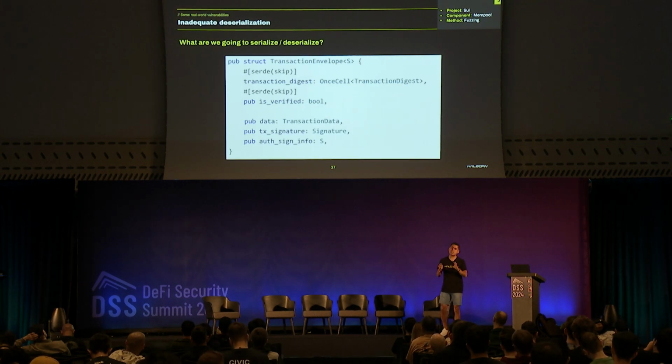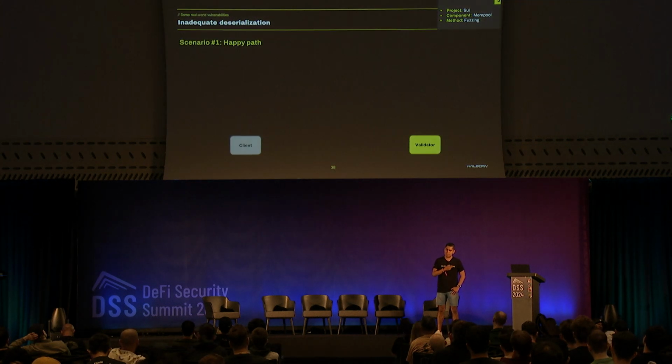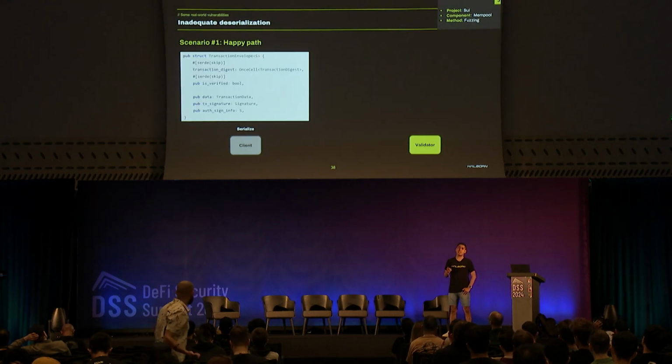OK, this is the structure of a transaction. Here we have the data, the raw data, and the signature. And look at this. This is the happy path. The client has this structure of a transaction, and it sends it to the validator, and the validator has the same structure of the transaction. So everything happens correctly. I'm going to pass this. You see that in this tab, we have the validator. I'm going to run the validator here, and you will see that it continues working. This is the validator. And in the other tab, we have the client.